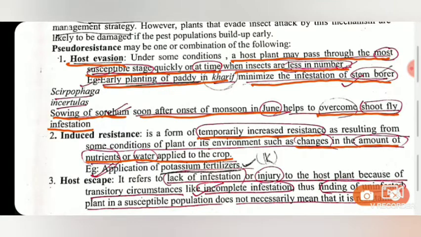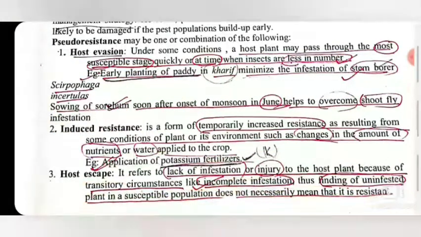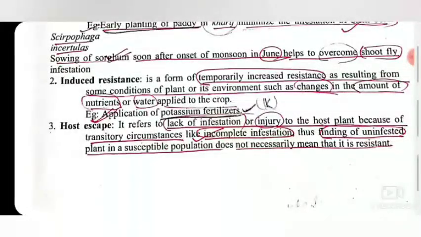Then host escape. Host escape is lack of infestation or injury. This is a chance factor where the host plant escapes the attack of the insect either due to some transitory circumstances or due to incomplete infestation. Thus, finding an uninfested plant in a susceptible population does not mean that it is resistant. As I told you, host escape is a chance factor. Such varieties are susceptible in general, but due to the feeding behavior of the insect, they can be called temporarily resistant.